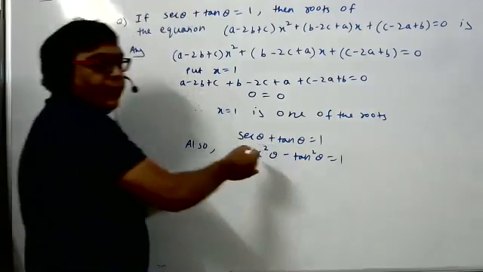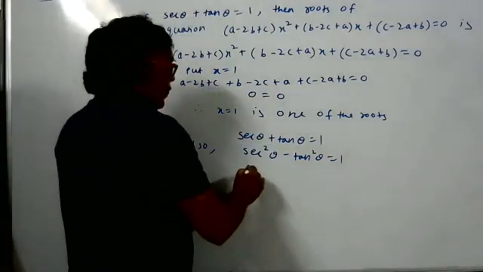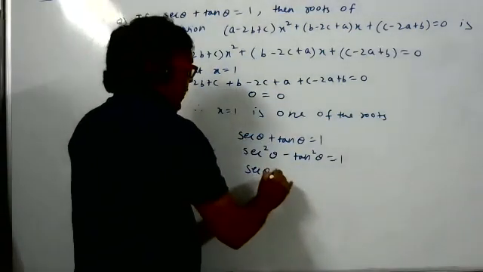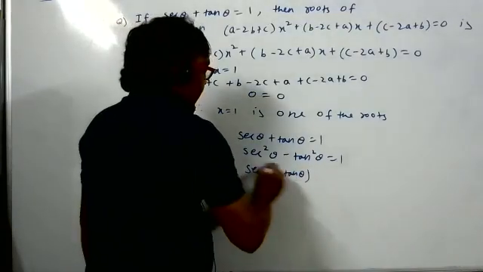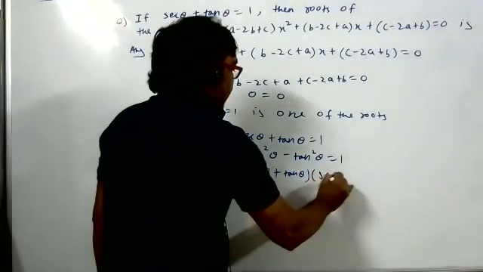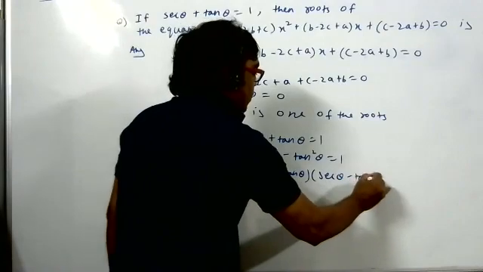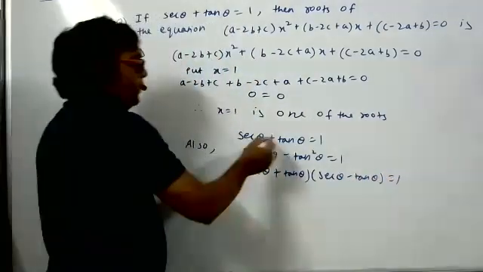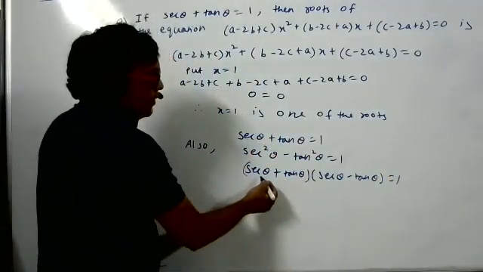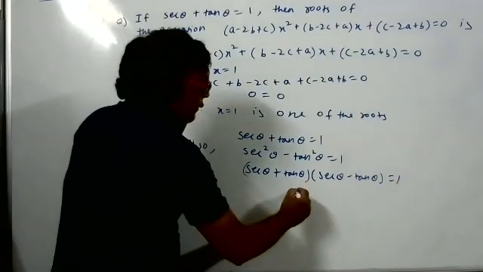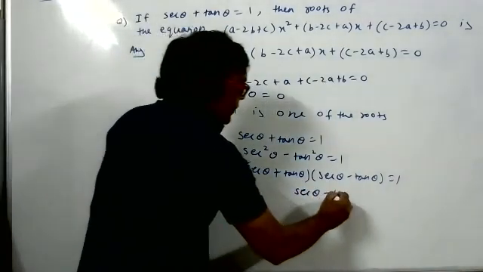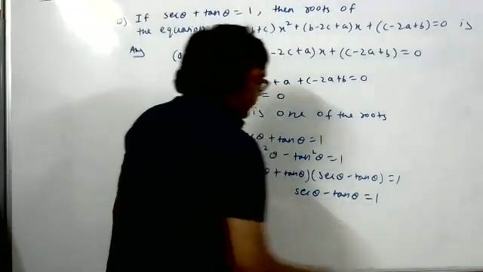So here we can use a square minus b square. What would happen? Secant theta plus tan theta into secant theta minus tan theta is equal to 1. We know the value of secant theta plus tan theta, so substitute the value. We get secant theta minus tan theta is equal to 1.